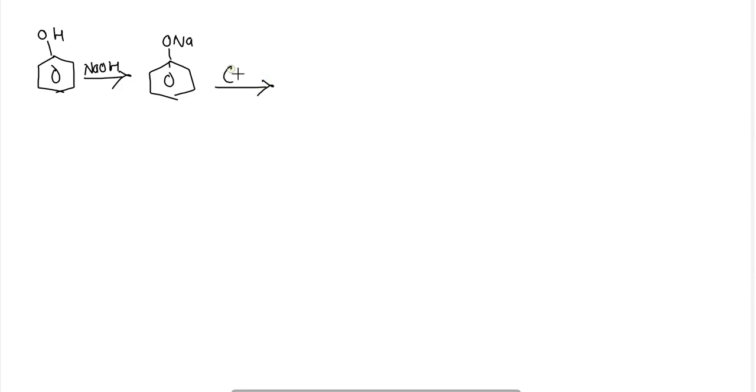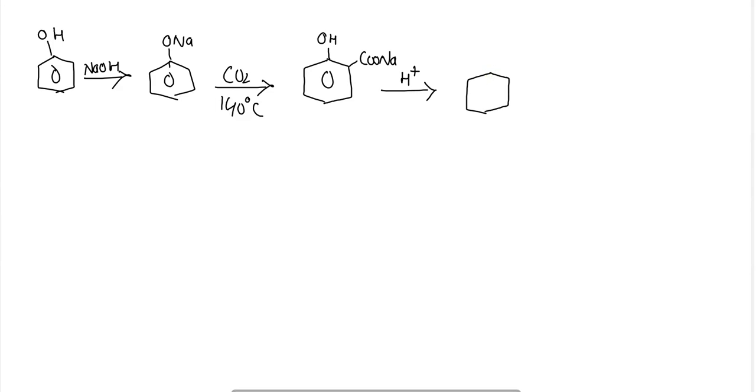When it reacts with carbon dioxide at 140 degrees Celsius, the phenoxide will convert to the sodium salt of salicylic acid. Next, hydrolysis takes place in the presence of water, and this salt will convert to 2-hydroxy benzene carboxylic acid.